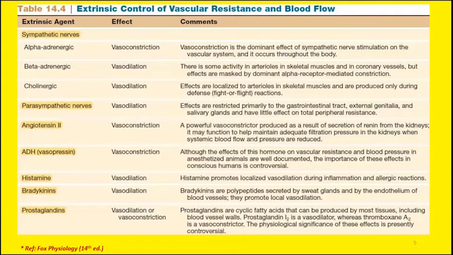And this effect is exhibited by alpha adrenergic receptors. So most of the blood vessels, when they are stimulated by the sympathetic nerves, undergo vasoconstriction because they have alpha adrenergic type of receptors. Similarly, parasympathetic nerve stimulation will give the opposite effect.